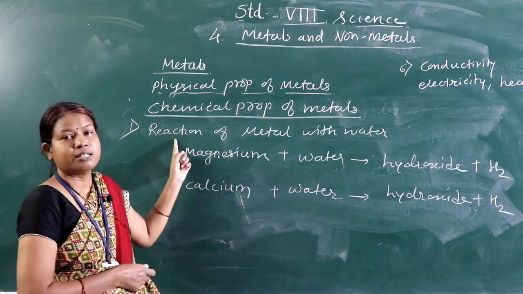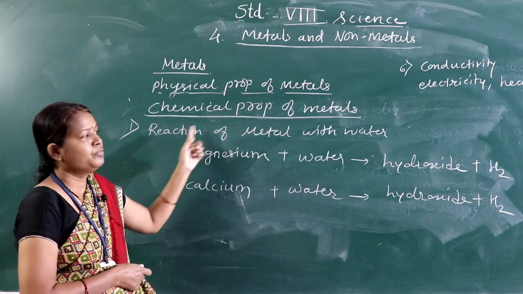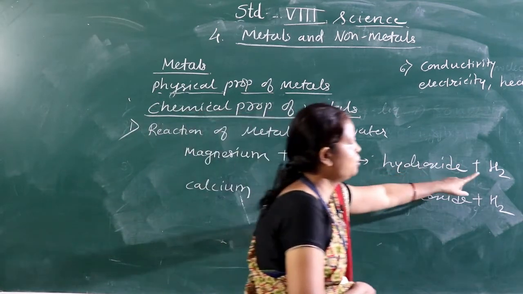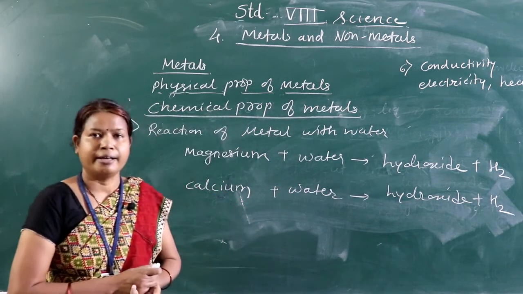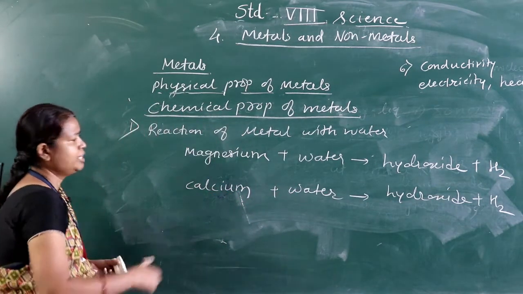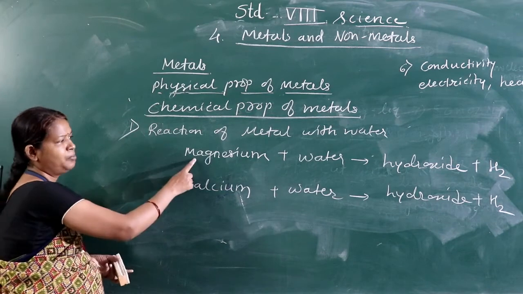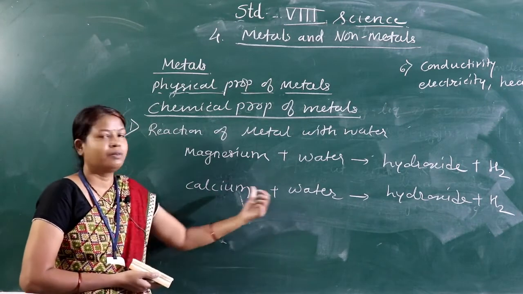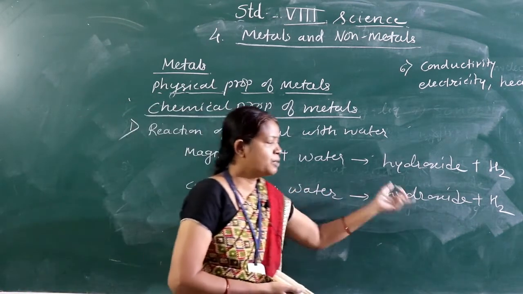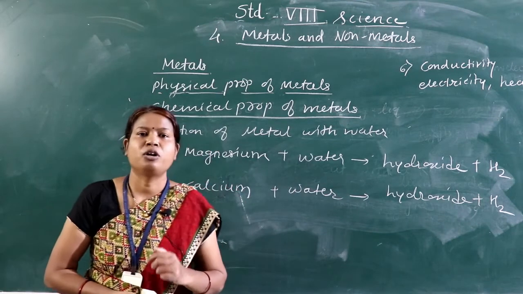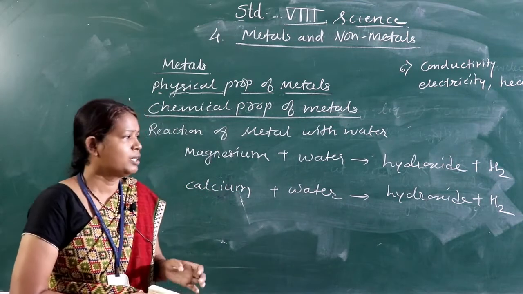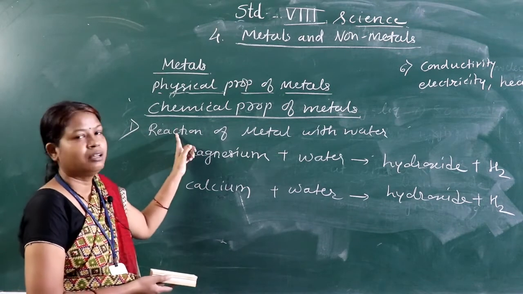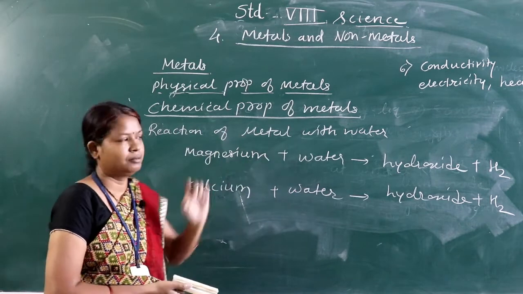Okay, so this is our second chemical property. Any metal, if it comes in contact with water, forms the hydroxide, and there is also evolution of hydrogen gas. If magnesium comes in contact with water, it forms magnesium hydroxide. If calcium comes in contact with water, it forms calcium hydroxide. If iron comes in contact with water, it becomes iron hydroxide. So all these hydroxides are formed with the evolution of hydrogen. This is the second chemical property of metals.